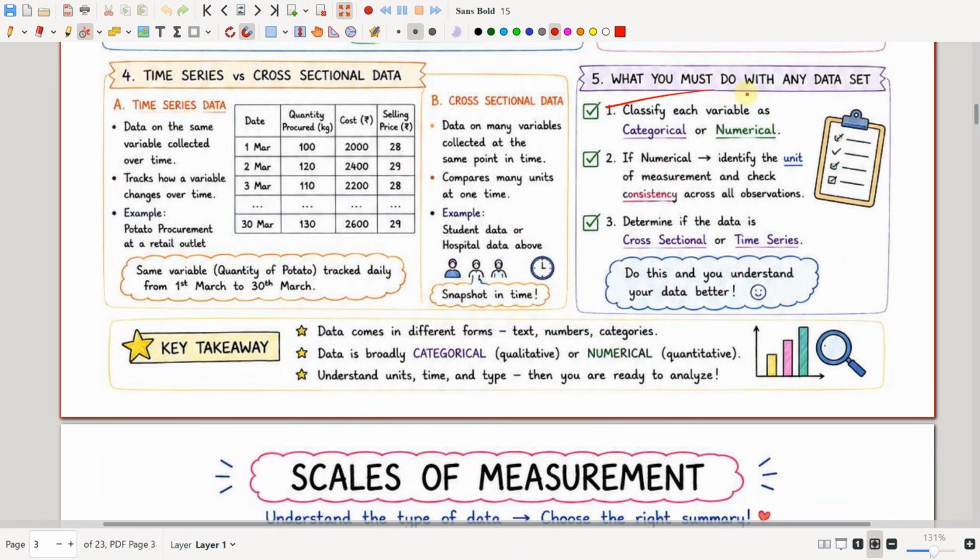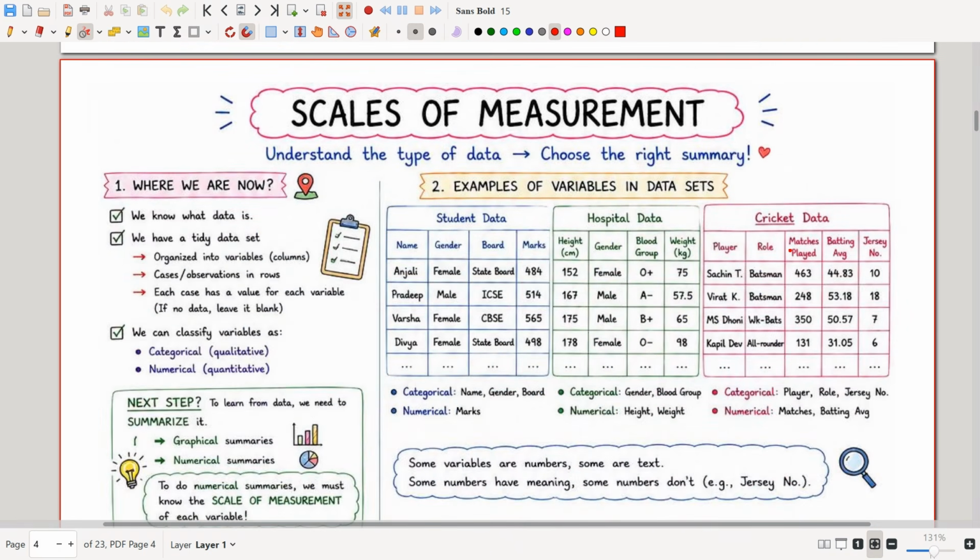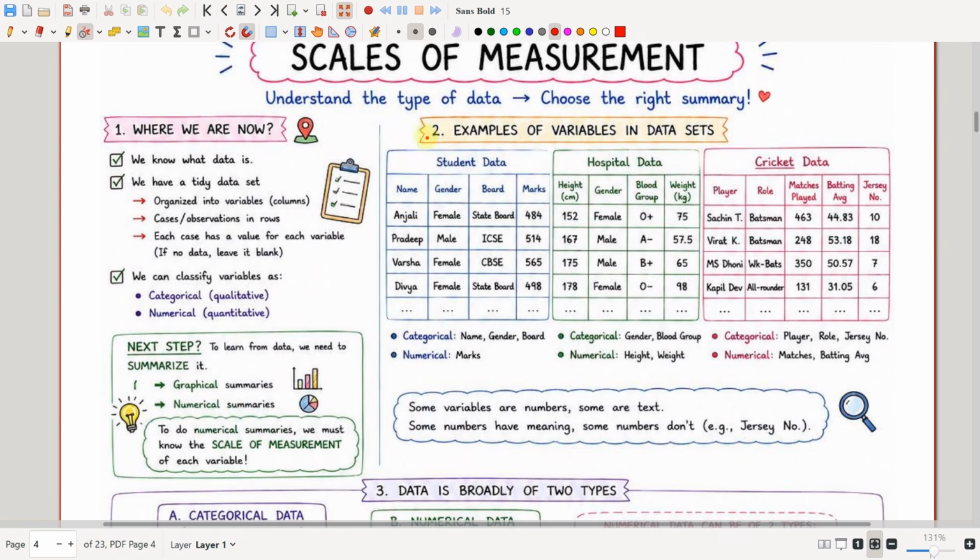So what you must do with any data set is classify whether it is numerical or categorical, and if it is numerical, identify the unit of measurement and check consistency across all the observations. That is, check whether they are present in the same units, and determine if the data is cross sectional or time series. So doing this, you will understand the data better. Understanding the type of data will lead us to the right summary.